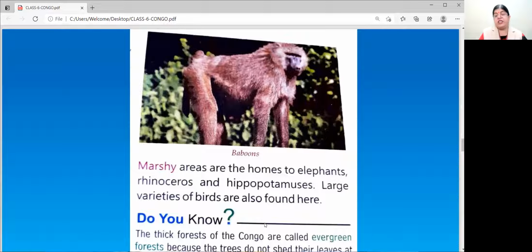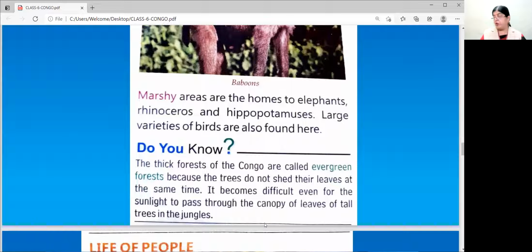Now, marshy areas are the homes to elephants, rhinoceros, and hippopotamuses. Marshy areas means they are always wet. Large varieties of birds are also found here. Everywhere there is green, trees are there, plants are there, so every animal is getting to eat. That's why many varieties of animals and insects are found here.